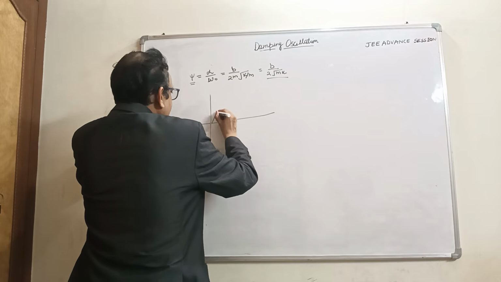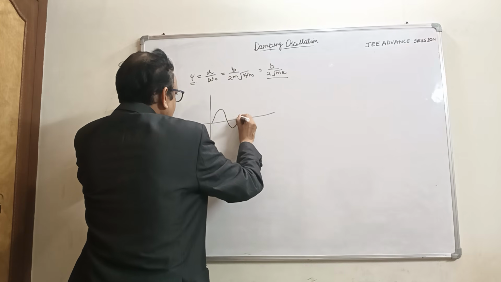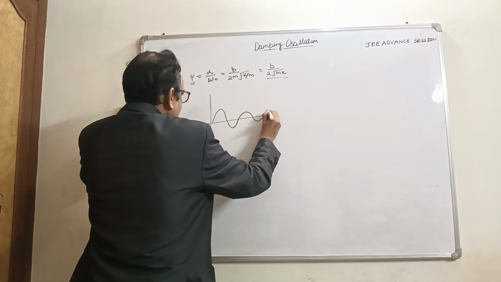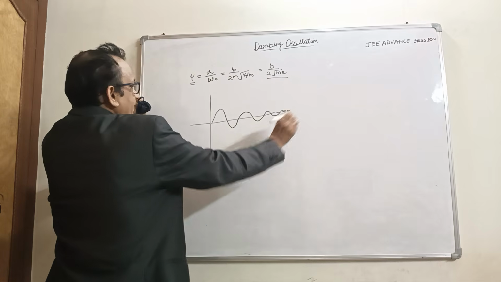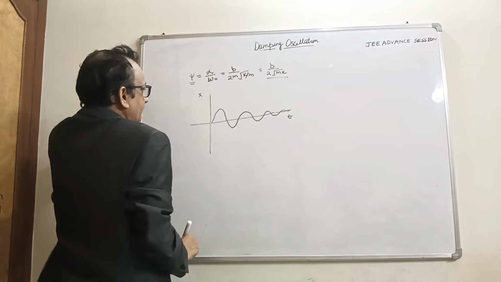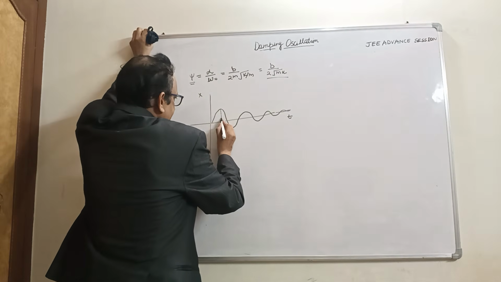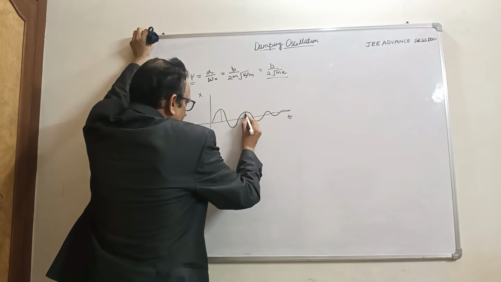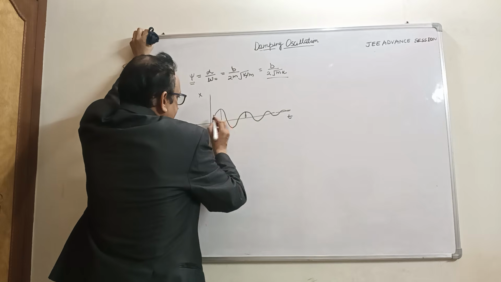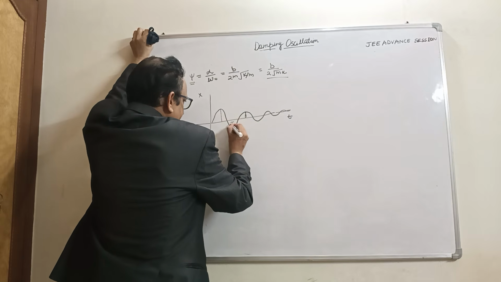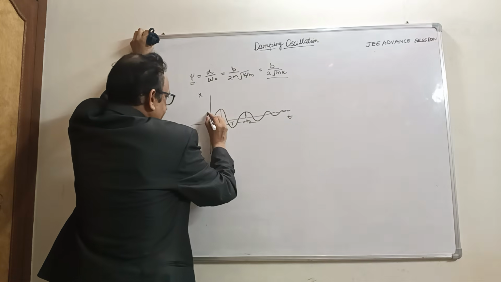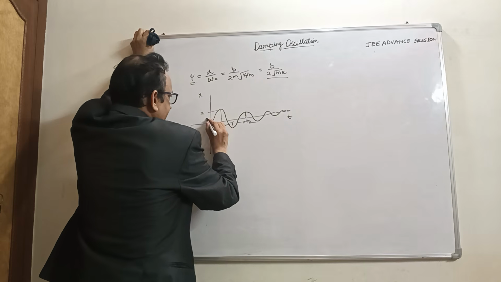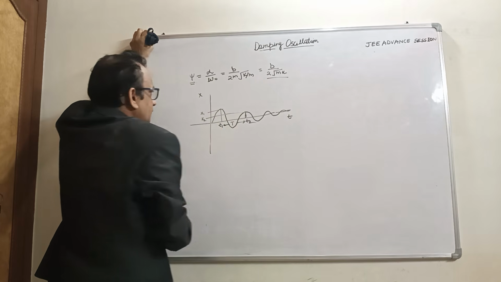Suppose this is the damping oscillation. This is the displacement x versus time graph. So in this amplitude dissociation, we have to calculate here. Suppose this is a time period here to here. This is time t1, this is time t2, and let this displacement be x1, and this displacement x2.